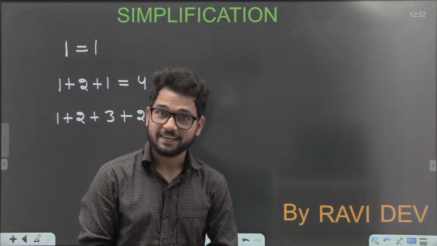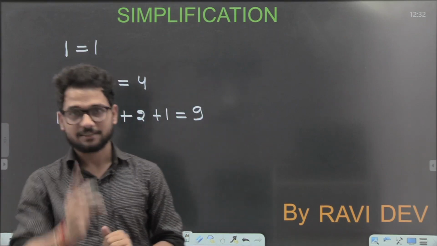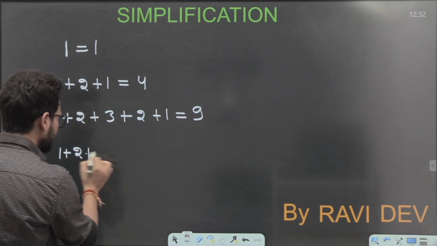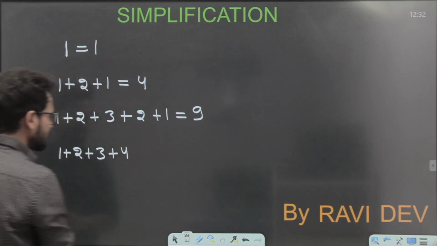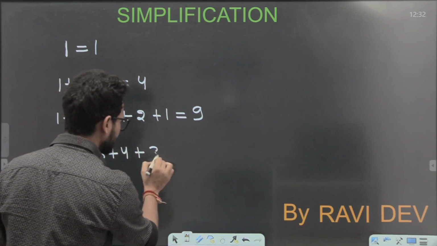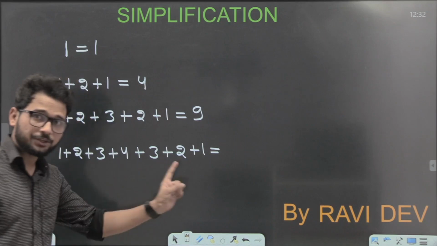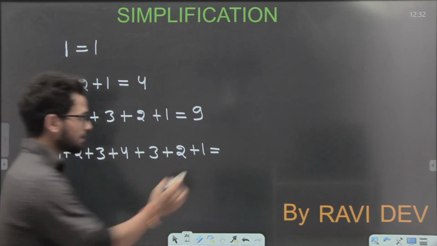But as I said, just wait and watch, guys. Look here. One more series I am going to give you: 1 plus 2 plus 3 plus 4. How much is it? 1 plus 2 is 3, 3 plus 3 is 6, 6 plus 4 is 10, 10 plus 3 is 13, 13 plus 2 is 15, 15 plus 1. After the whole addition, it is going to be 16.